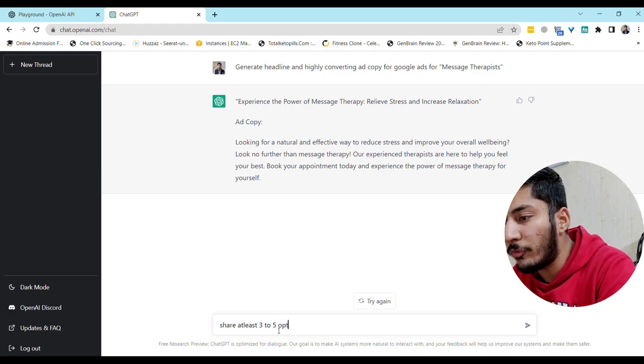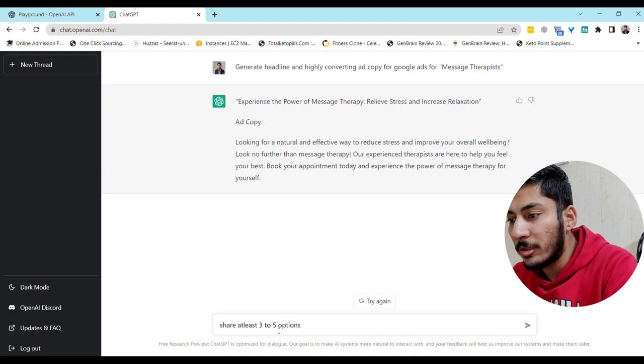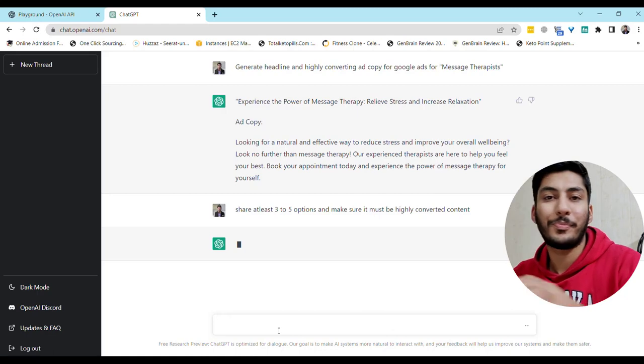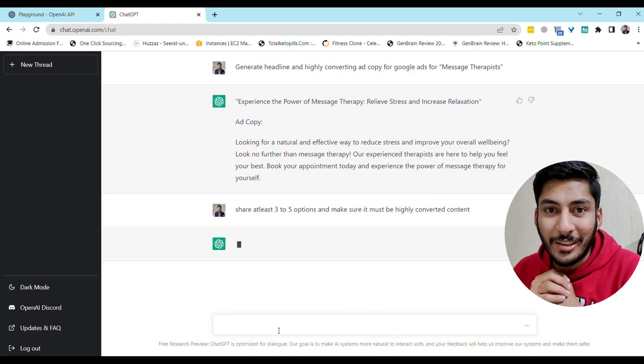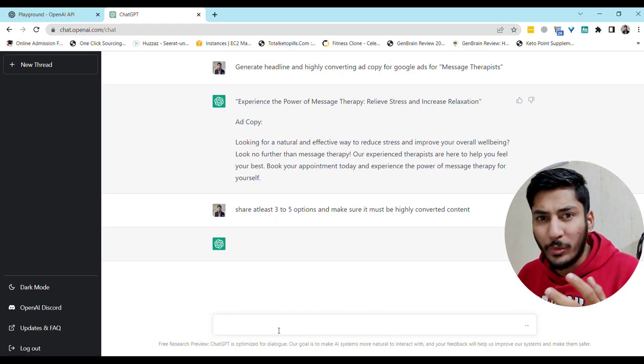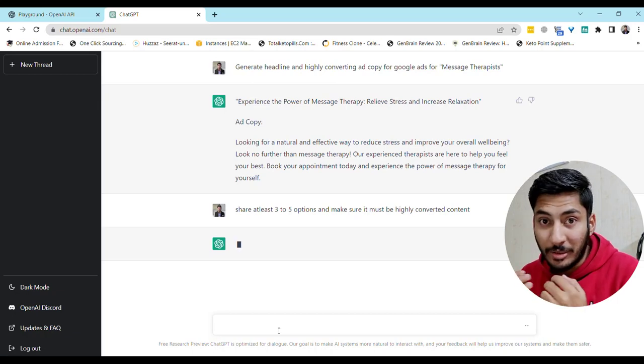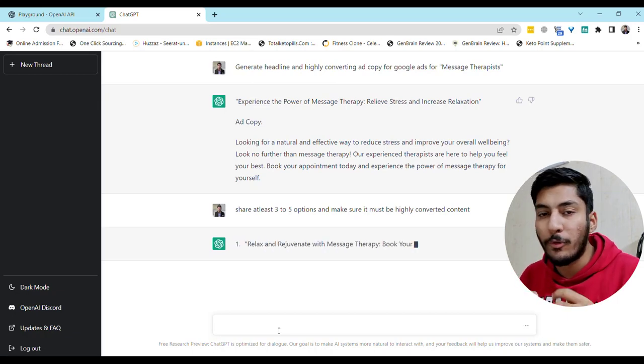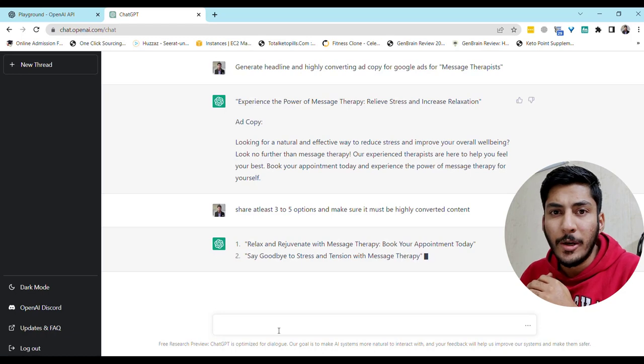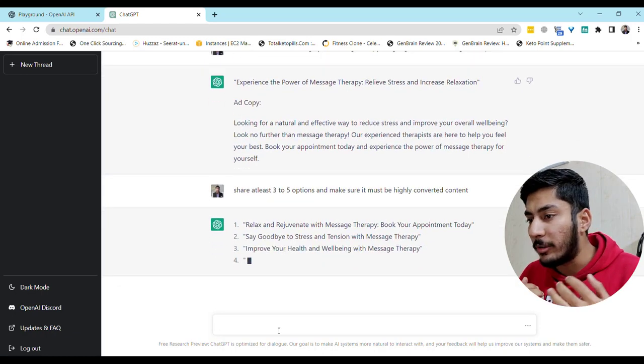Share at least three to five options, and make sure it must be highly converting content. Okay, now let's see what we get. We have to wait, obviously, but this is a very powerful tool, especially for anybody looking for content-related things.